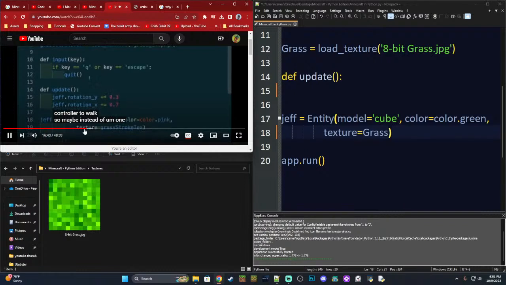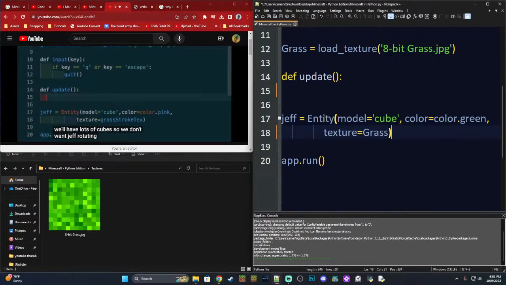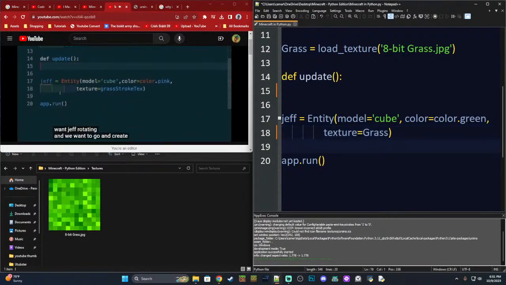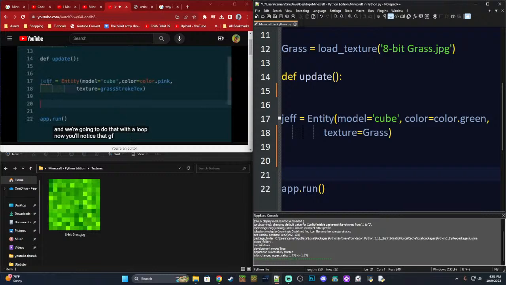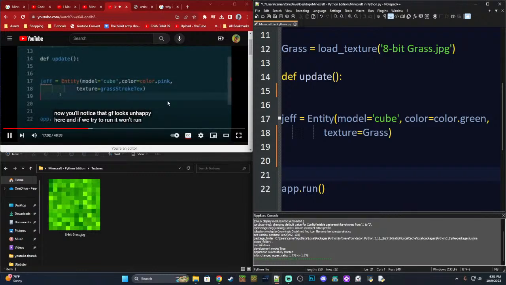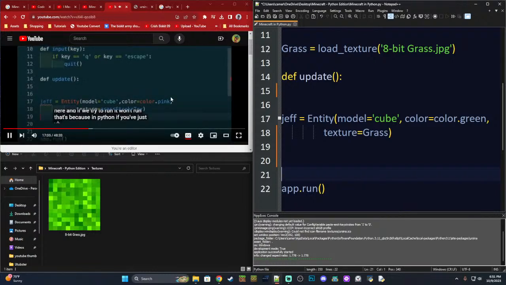Instead of one cube, we'll have lots of cubes. So we don't want Jeff rotating, and we want to go and create lots of them. So a grid of Jeffs, and we're going to do that with a loop. Now you'll notice that Jeff looks unhappy here, and if we try to run, it won't run. That's because in Python, if you've just declared or defined your function, then it's expecting something to be on the next line. So you can't just leave it empty like that.